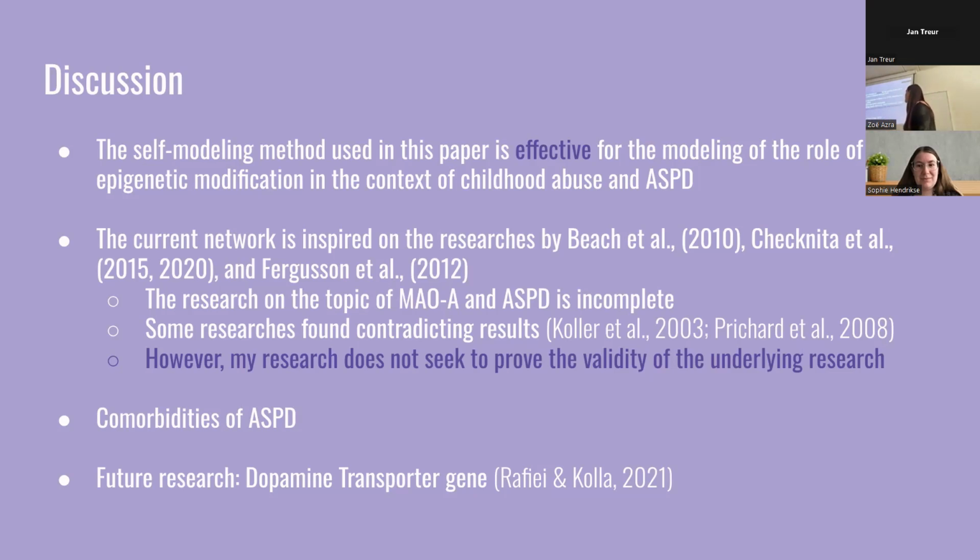And then lastly, I want to note that I also found another paper on a dopamine transporter gene. This paper states that low activity levels of this transporter gene leads to poor decision-making in people with ASPD. And it could be interesting to add that for future research to the network as well, to make the network more complete. But yeah, that might be for future research.